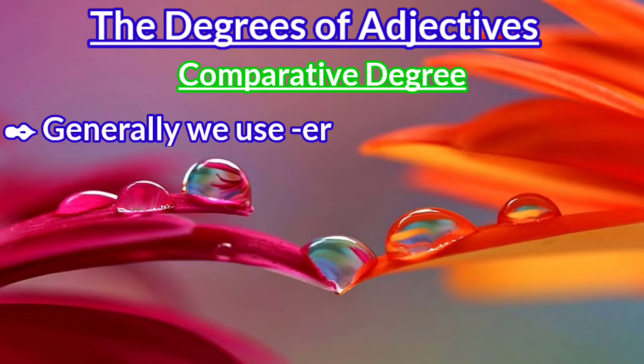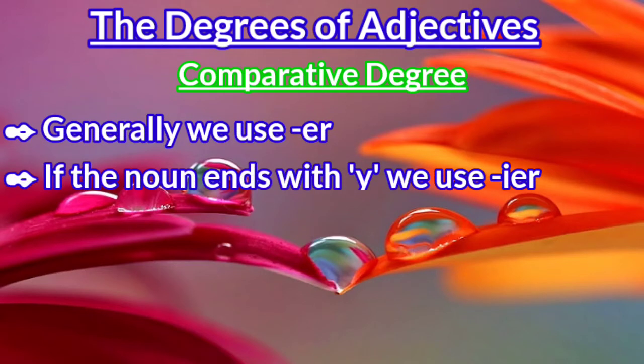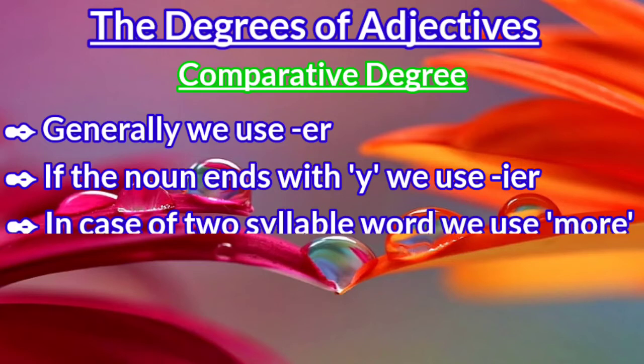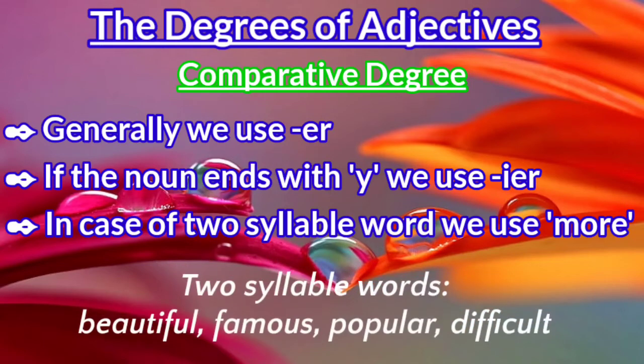Generally, we use ER to make the comparative degree. But if the word ends with Y, we use IER. But in some cases, we get 2-syllable words like beautiful, famous, popular, difficult.